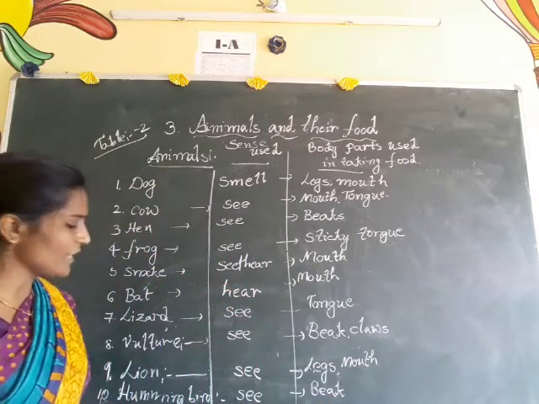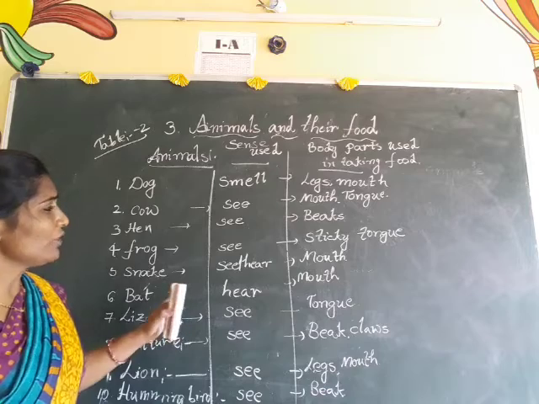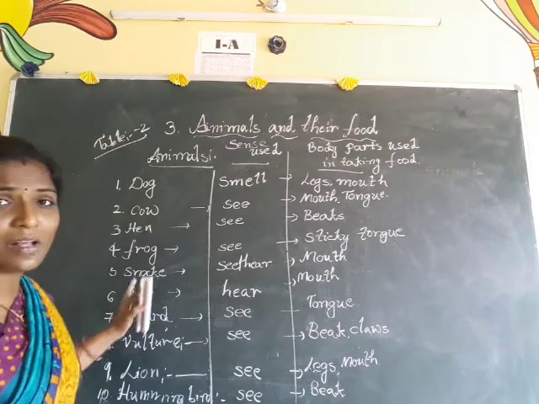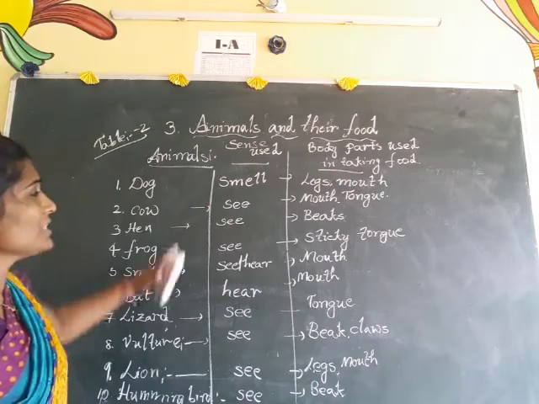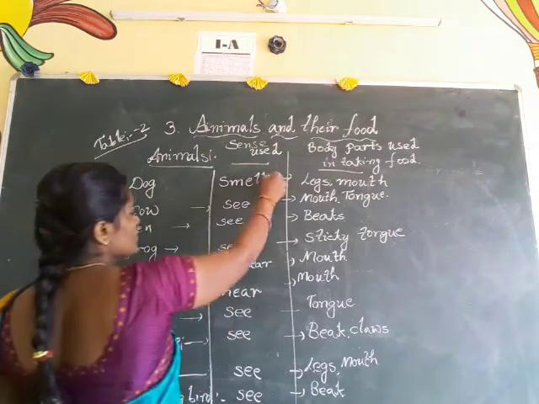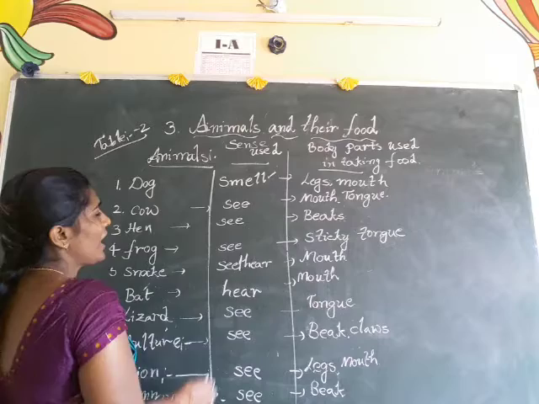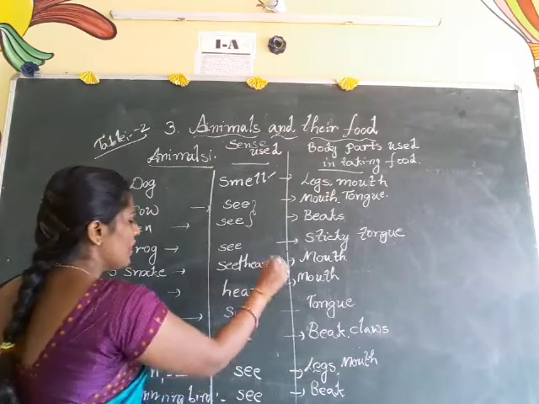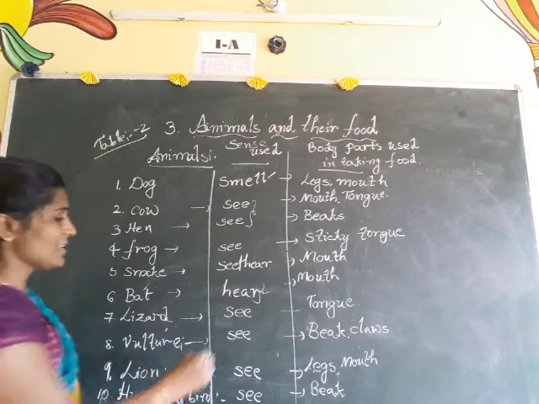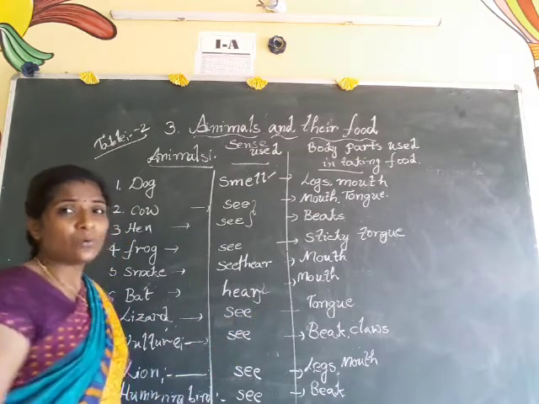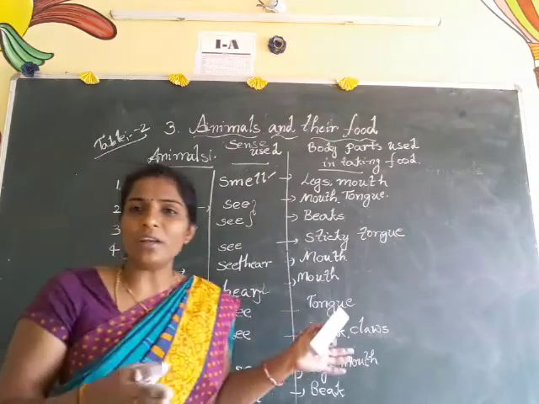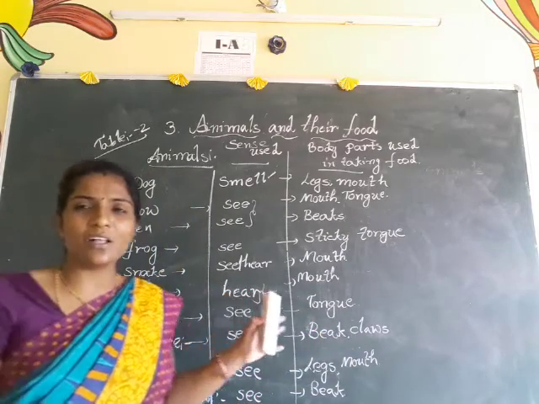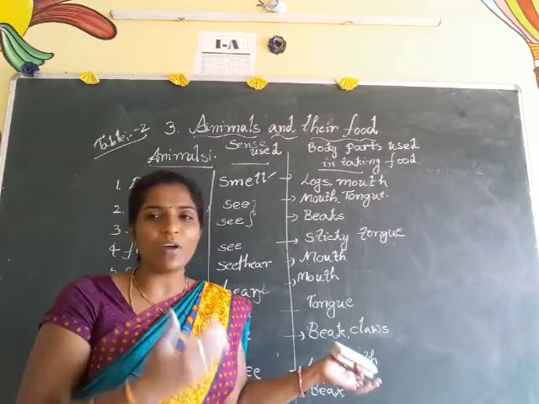See this table. If you observe one thing here, different types of animals are given. But as for senses, some animals use smell, some use sight, some use hearing, and some animals, like the lizard, sometimes use taste. So they are using different types of senses. Okay, now you can say how all of these animals find their food.